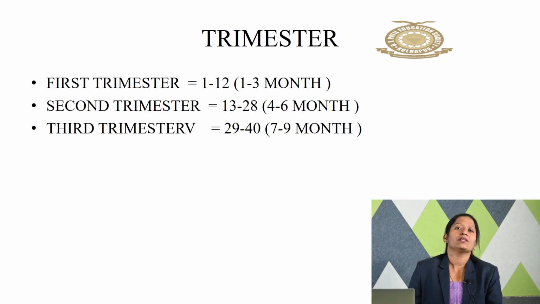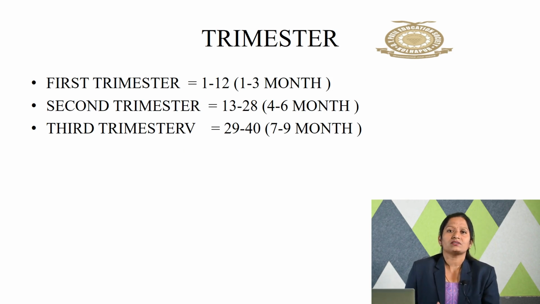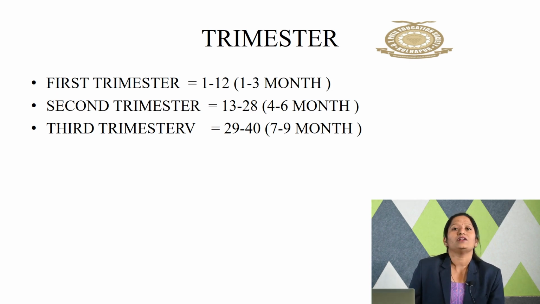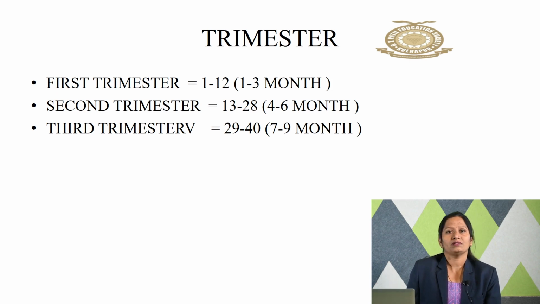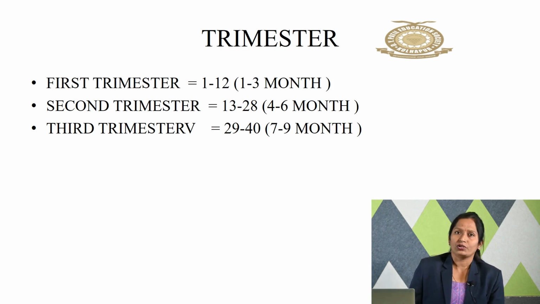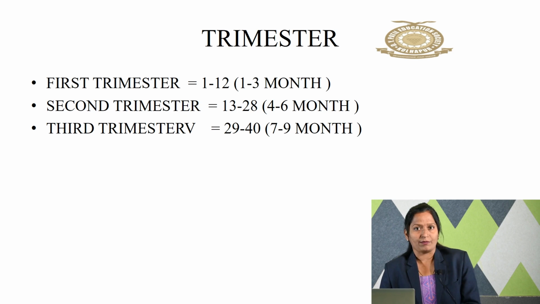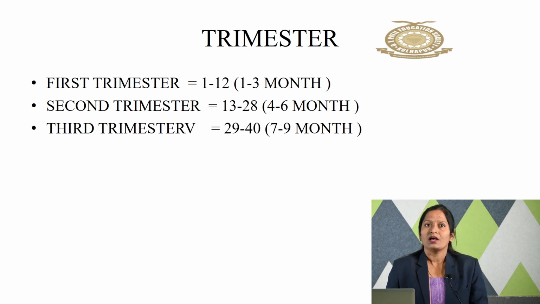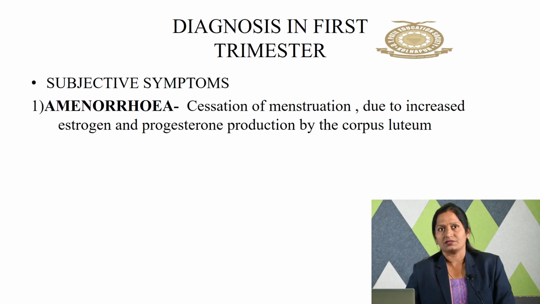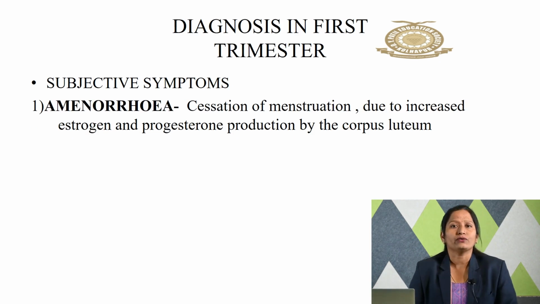Next, there are three trimesters: first trimester, second trimester and third trimester. The first trimester is the duration of 1 to 12 weeks, that is the first 3 months. The second trimester is the duration of 13 to 28 weeks, that is 4 to 6 months. The third trimester is a duration of 29 to 40 weeks, that is 7 to 9 months. So these are the three trimesters, each comprised of 3 months, and together this will be 9 months. Okay, the next one, the diagnosis. There are different diagnoses in the different trimesters.